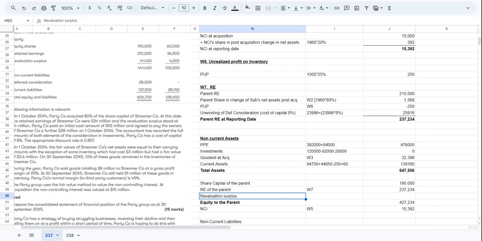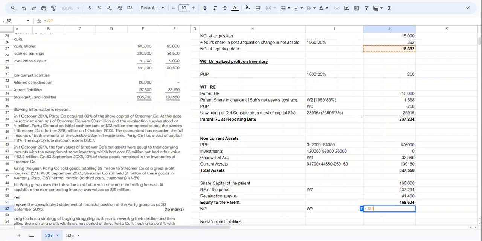How much is the revaluation surplus given? In the question, it is given 4,400 of the parent. So everything of this, I want to border it, but maybe I can bold it here. So this is the equity to the parent.